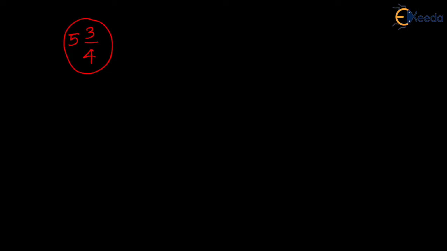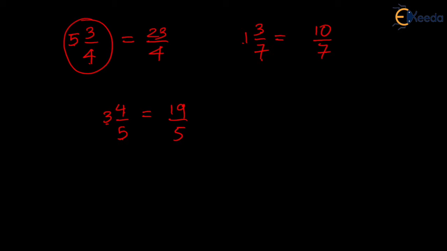If I give you a number like this, it is definitely a mixed fraction. And this mixed fraction can also be written as 5 into 4, 20 plus 3, 23 by 4. If I had given you one more mixed fraction, this can also be written as 1 into 7 plus 3, 10 upon 7. Let us take any other mixed fraction. This can also be written as 3 into 5, 15 plus 4, 19 divided by 5.